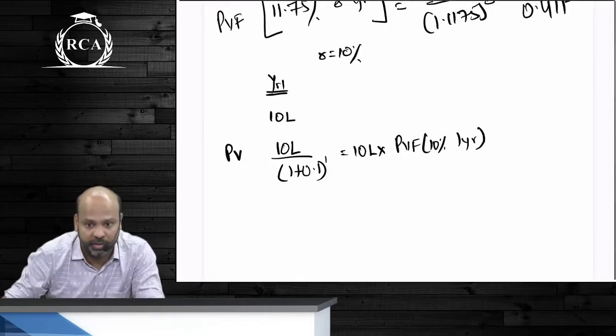Yes or no? या तो 10 lakhs divided by 1.1 करो या फिर you will directly write 10 lakhs multiplied by present value factor. If they give us present value factors as such guys, I do not have any other option. I will have to multiply with the present value factors that are given in the question. Otherwise marks will not be given.